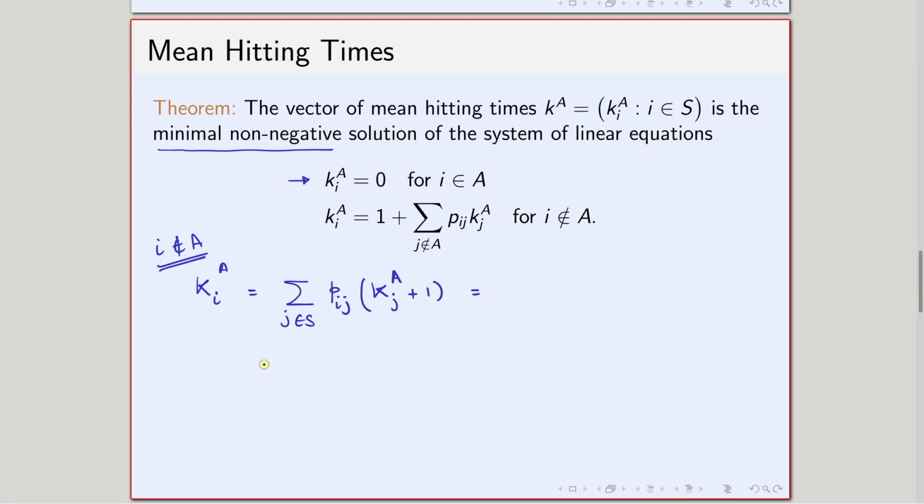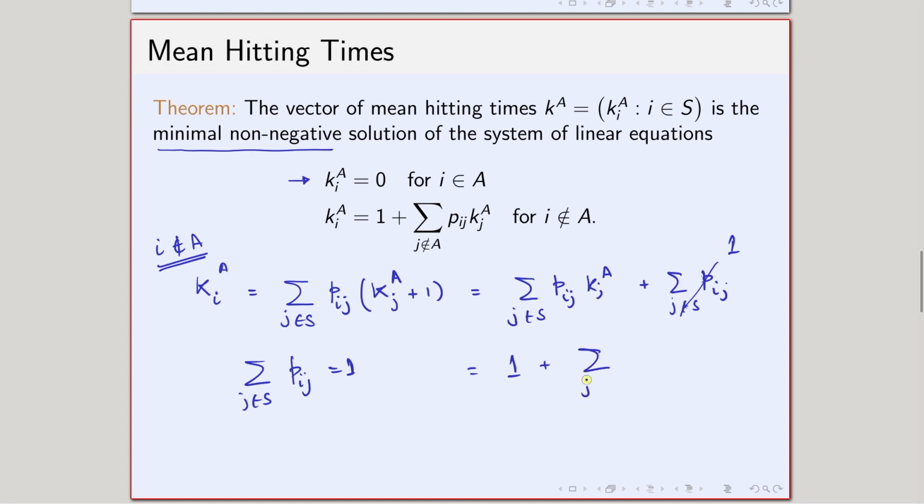Now because we know that the summation of Pij over j belonging to S is 1, I can write this as summation Pij Kj A, j belongs to S, plus summation Pij, j belongs to S. Now this term is basically 1, so it turns out to be 1 plus summation j belongs to S Pij Kj A. Okay?